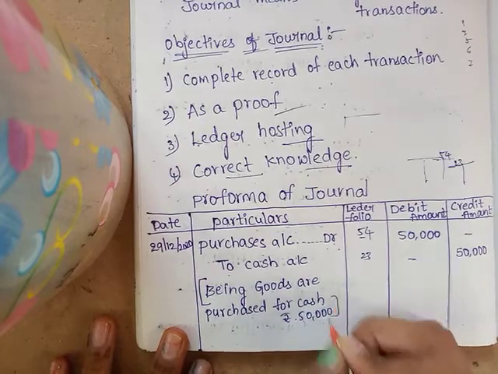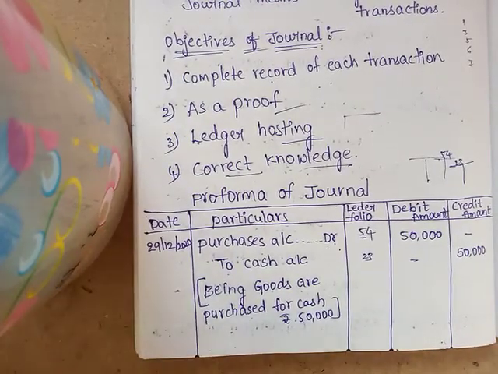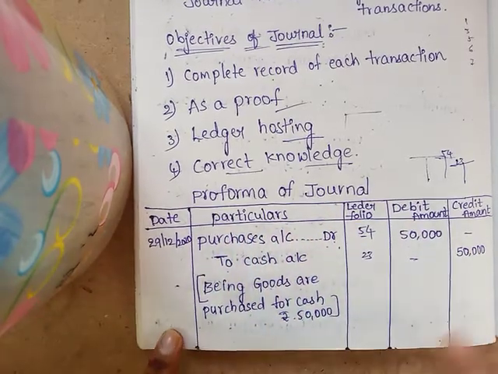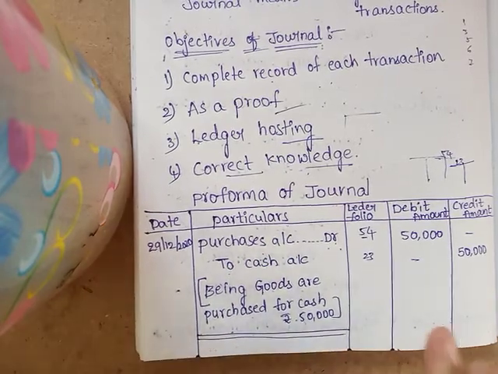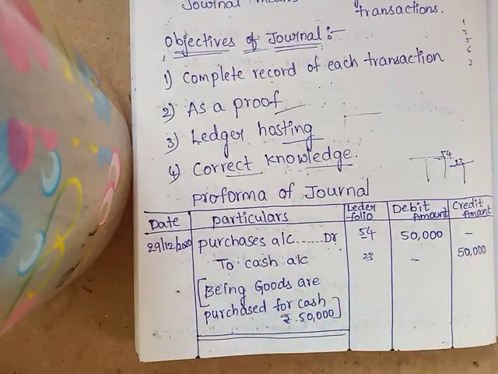This is how you write an entry. After completing this entry, you have to draw two lines. One entry is completed. Likewise, you have to write all the journal entries given in the question.